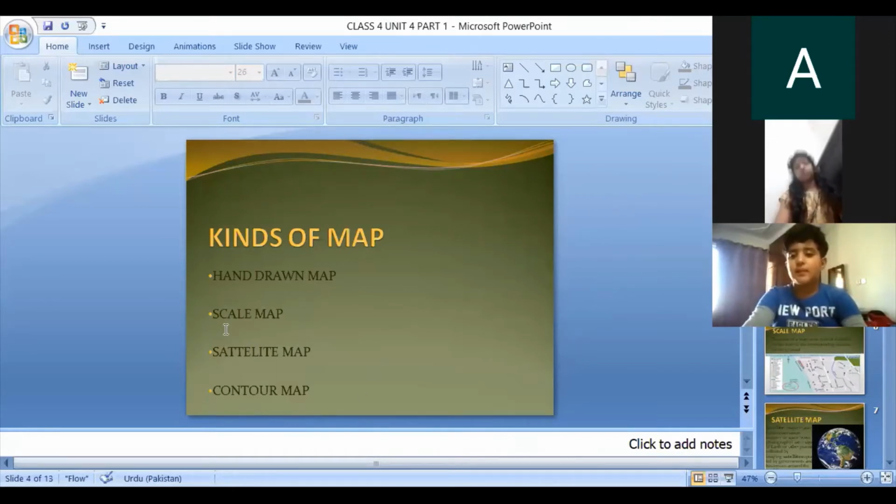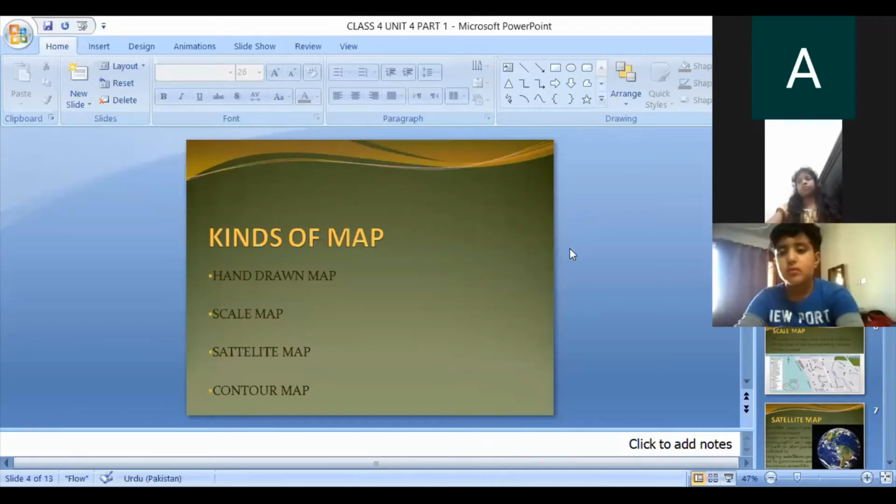Scale map. Scale, what is scale? You take the measurements with the help of scale. So scale map means to measure things. Satellite map, everyone knows what is satellite. Okay, so satellite map is made with the help of satellite. And contour map, when we see the height and everything about a place, that is known as contour map.